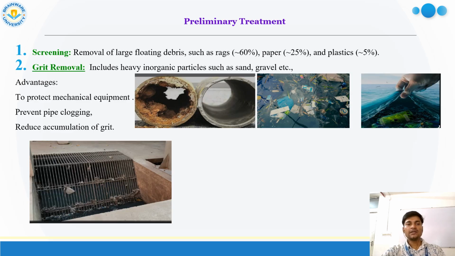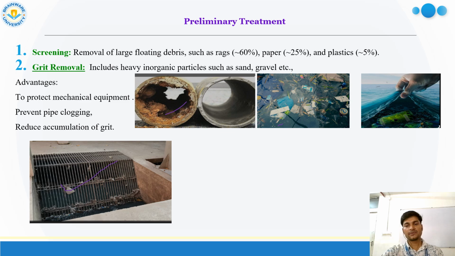In primary treatment of wastewater, first is screening. Screening is required, where all the floating debris, rags or papers are separated out. And grit removal includes very heavy inorganic particles such as sand and gravel. So the sand and gravel present in the water body need to be separated from your wastewater.